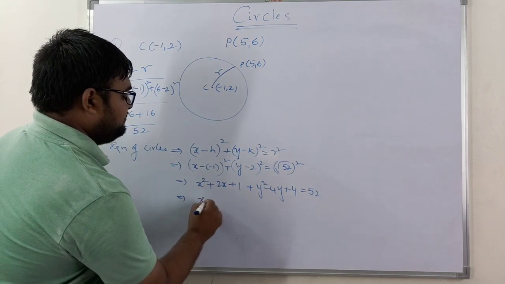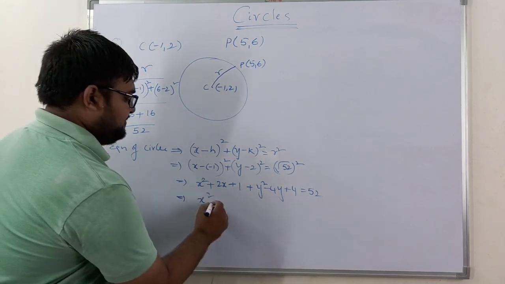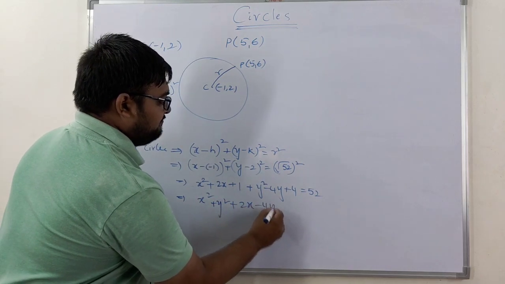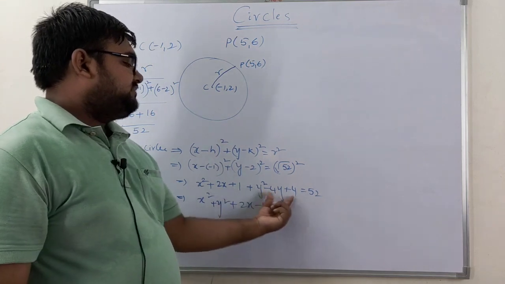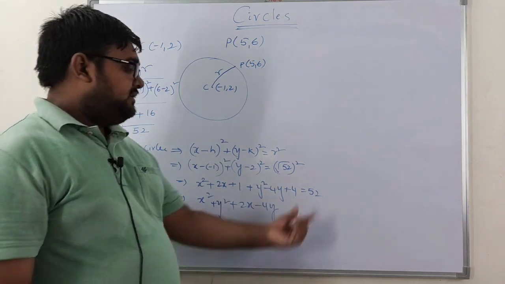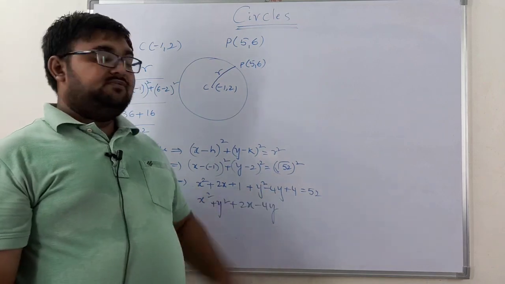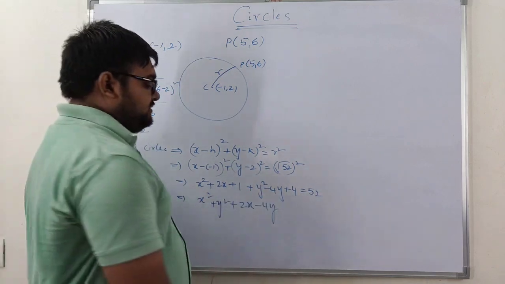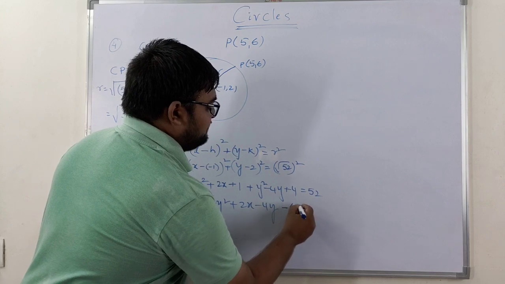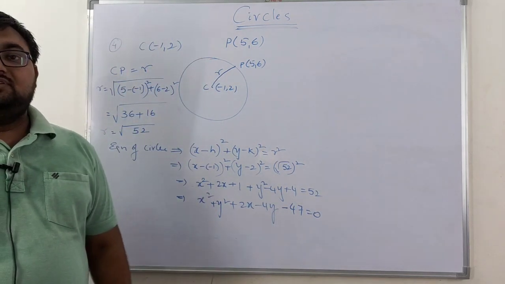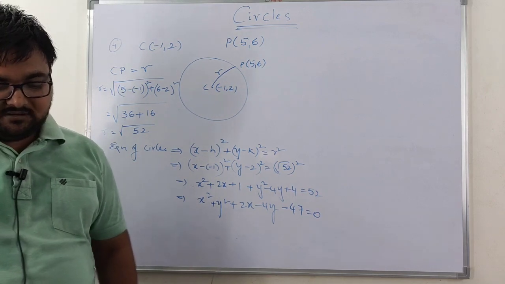Now writing it in order: x square plus y square plus 2x minus 4y. 1 plus 4 is 5. 52, if we transpose, becomes minus 52. So 5 minus 52 is minus 47. So this is nothing but the required equation of the circle, right?